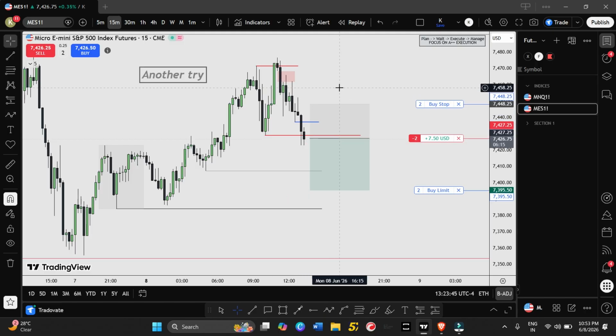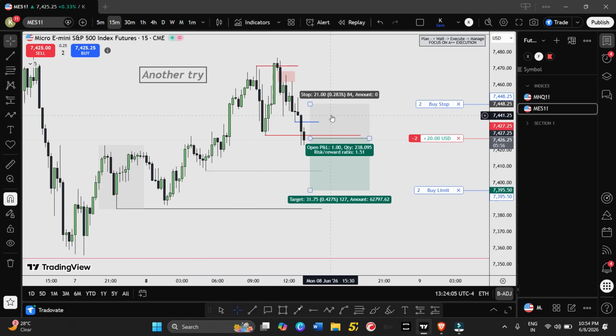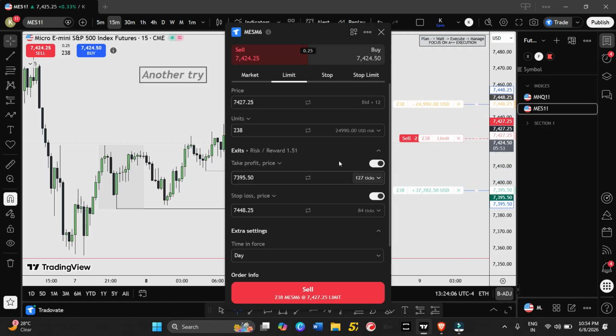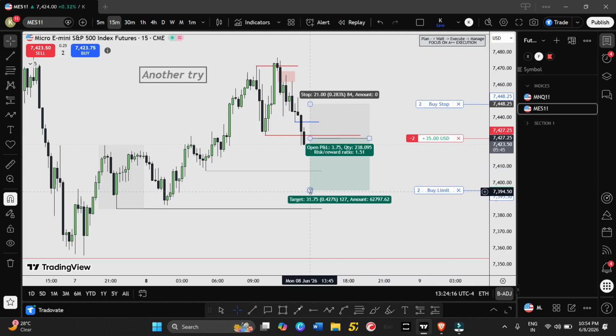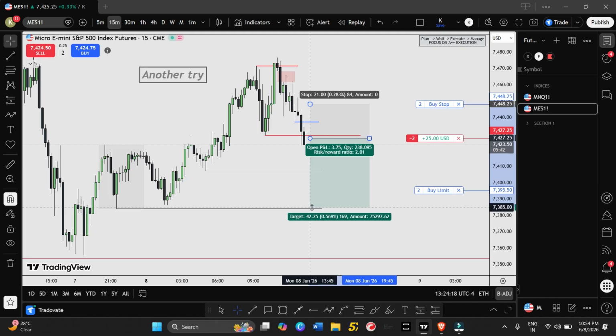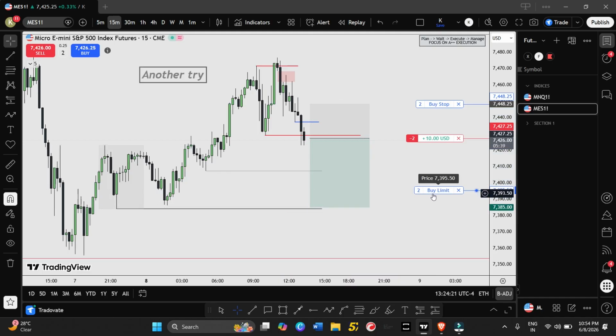Somewhere I feel I am a little attached to this bias. Usually I don't trade the PM session, and this is the PM session. You can see the time, it's currently 1:15 p.m. Eastern time. But still I like the liquidity that has built up overnight, so that's why I'm taking another shot in this trade. I have risked $200 if I'm not wrong. Let's quickly check. Yeah, $210 I have risked in this trade, targeting 1 to 1.5. I may go a little lower, to this Asia low. So let's put this right now here.